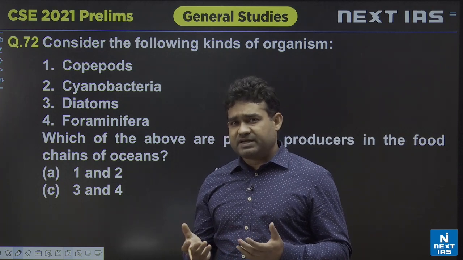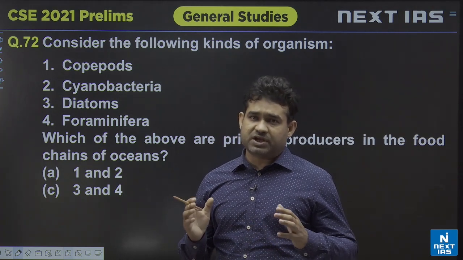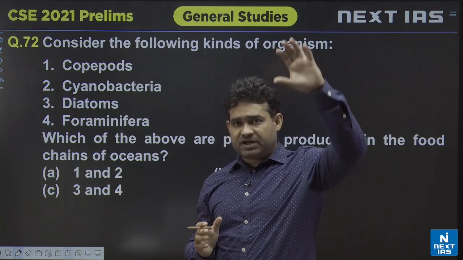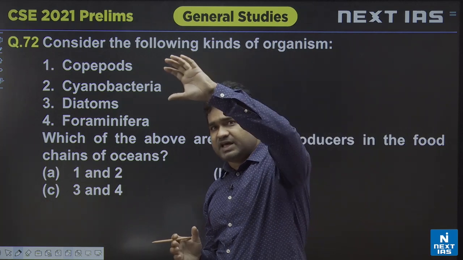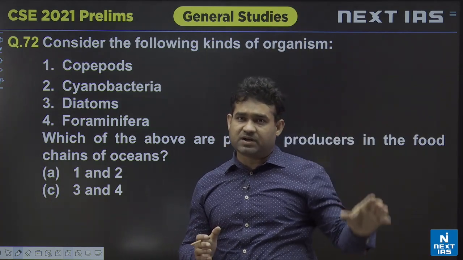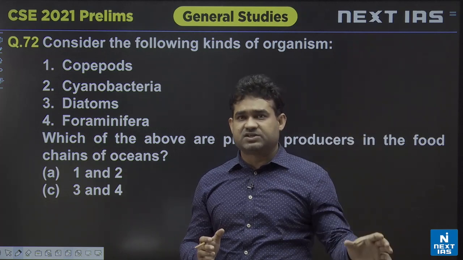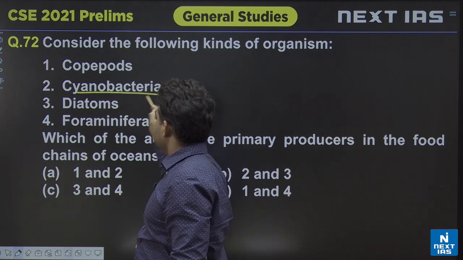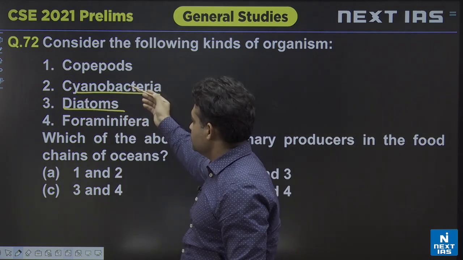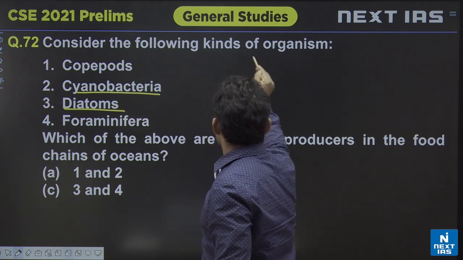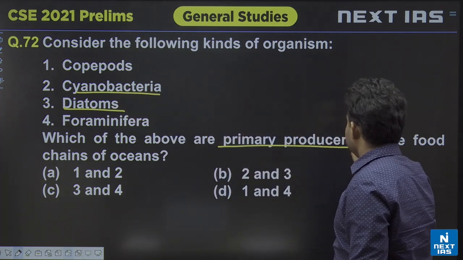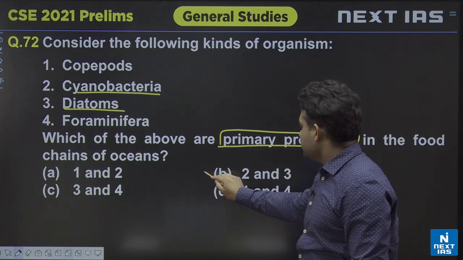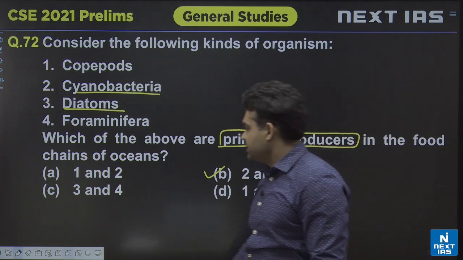Answer is this. Question number 72, consider the following kinds of organism: copepods, cyanobacteria, diatoms, foraminifera. Those who have attended the class must have seen when we were studying the food chain, trophic level 1, trophic level 2, trophic level 3. In the very beginning, we have written about diatoms, then crustaceans, then herring, along with the diatoms, phytoplanktons like dinoflagellates, cyanobacteria, coccolithophore. Among those, what is given in the options is cyanobacteria as well as diatoms. So, these two, cyanobacteria and diatoms, are principally the primary producers. Here the question asks what the primary producers are. So, among them the answer is 2 and 3, that is D. The primary producers, cyanobacteria and diatoms.